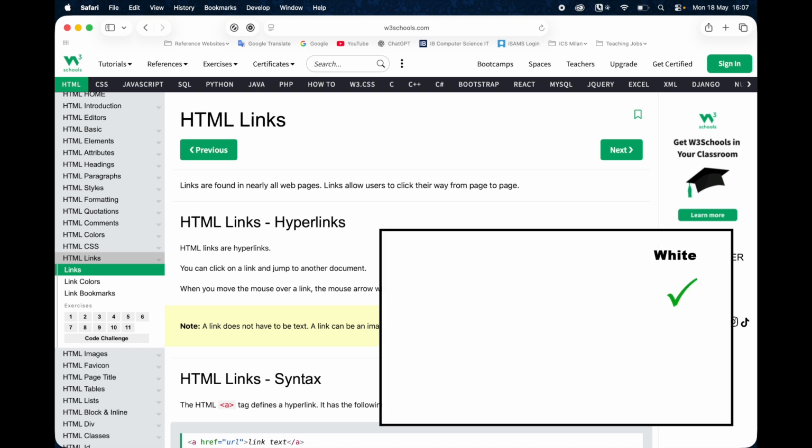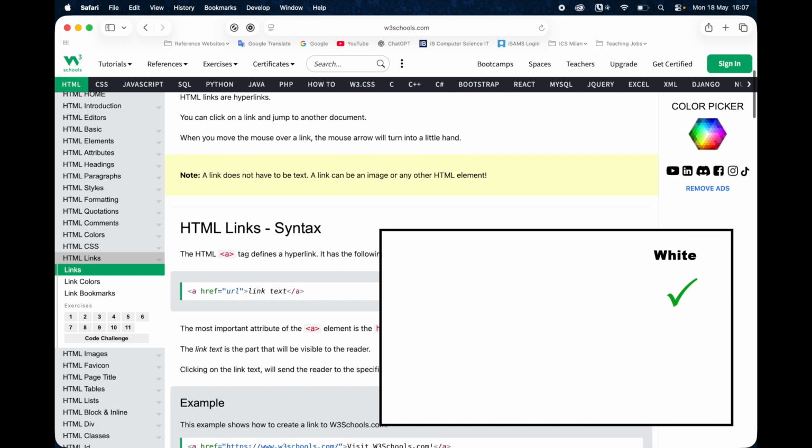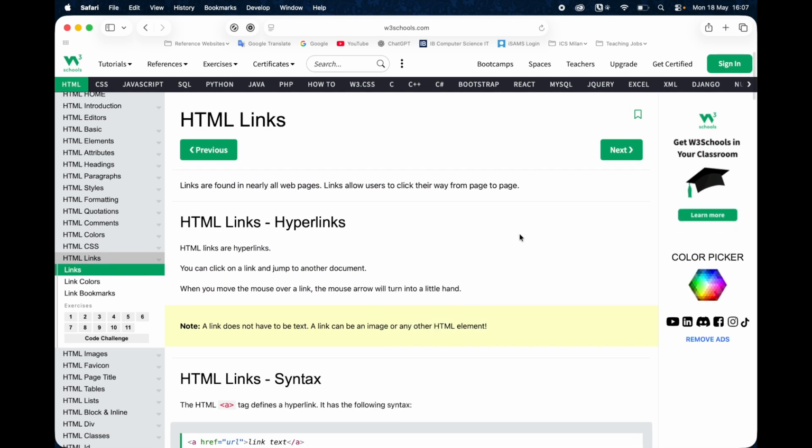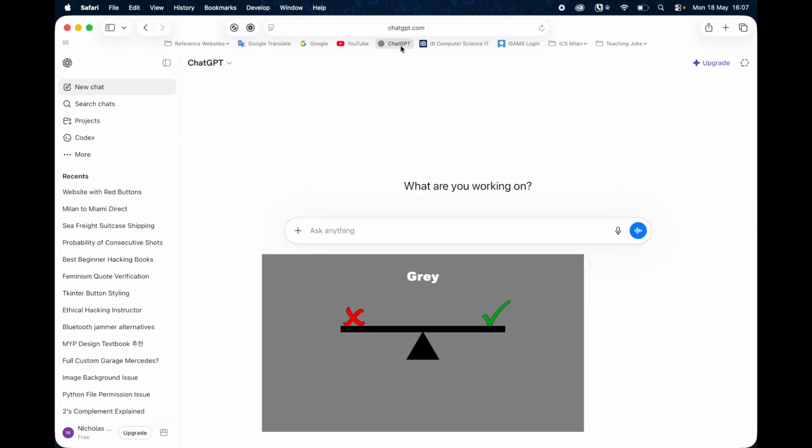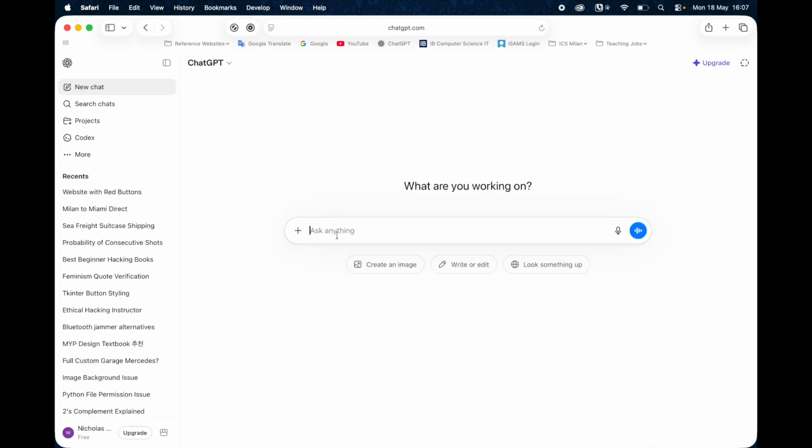So this is the white side of the video. So we've done the black, cheating, using AI, 100% you're going to fail. Doing on the white side, 100% you're going to learn HTML, you're going to learn CSS, you're going to learn how to do these things. Now let's go into the grey area, and the grey area of the video is the one that I want to talk to you a little bit about, and the one that all of you in class seem to be sitting at. Let's say we went to AI, and I said, I have built